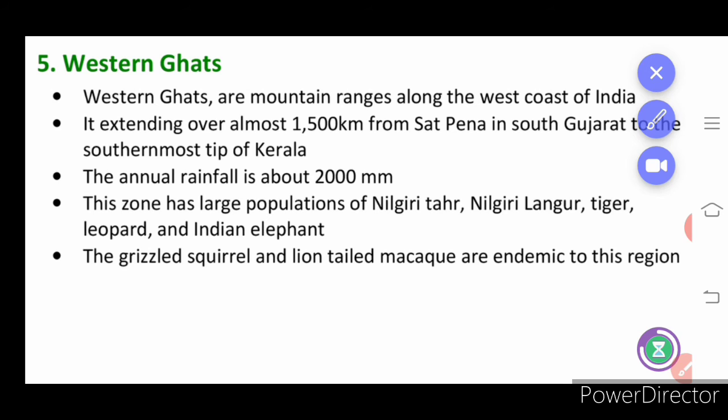Next we have Western Ghat. Western Ghat is a mountain range along the western coast of India, extends over 1500 kilometers from South Gujarat, and the annual rainfall is recorded to be 2000 millimeter per year. And the names of animals are given here.